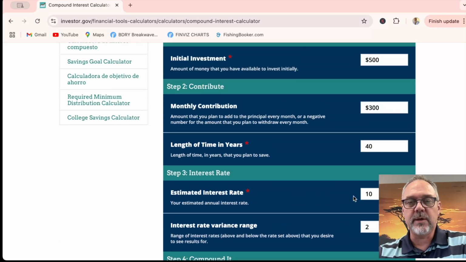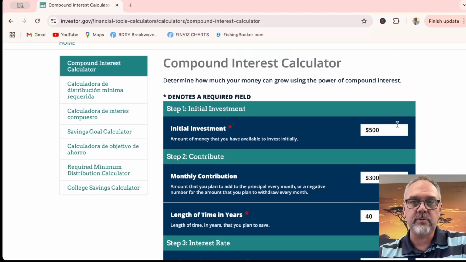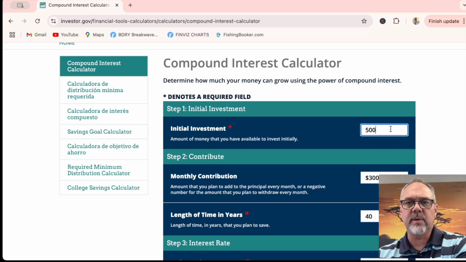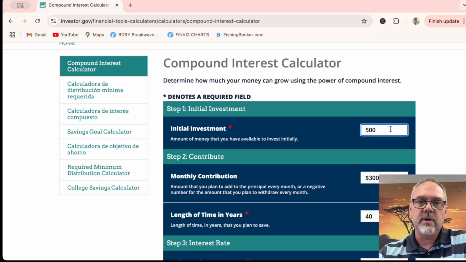One of the things that you can do for your children is start, I think it's called an UTMA or an UGMA, that you can transfer up to, I think, $15,000 or $16,000 a year annually to your children. But I mean, most of us don't have that to give away to our children.